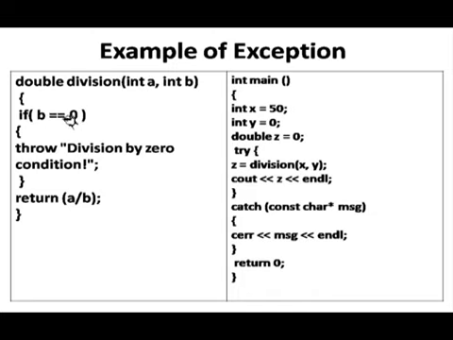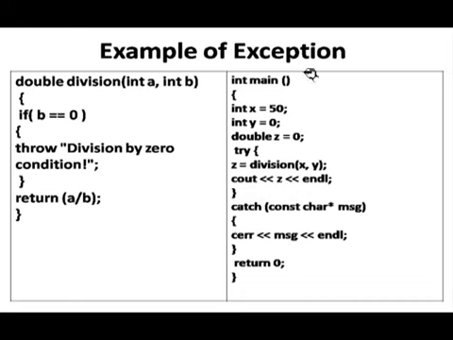If b is greater than 0, then what will it do? Return a less than b. Means there is a division process and it will return the value to the z and then this. So it's depending on our input variable, what you are entering through the user or keyboard.